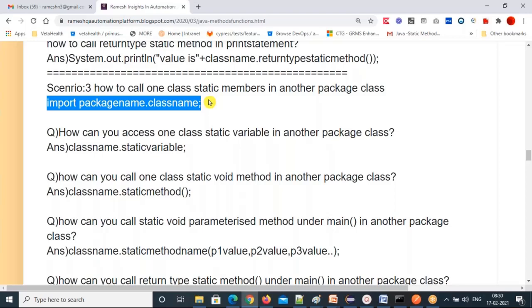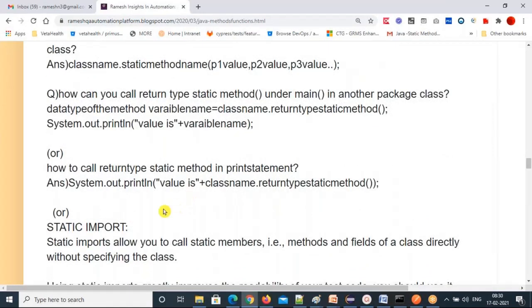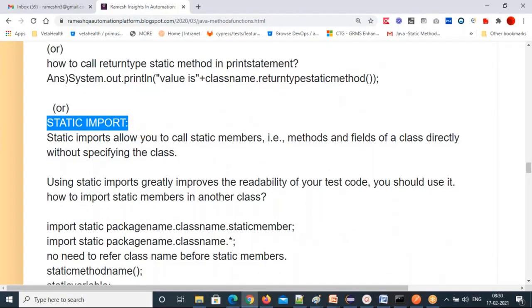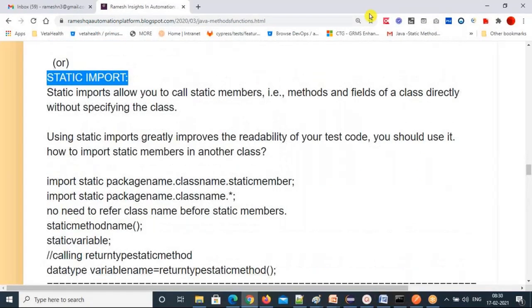Okay, any questions? Tomorrow I'll explain all these scenarios with programs. Please read and come back. And static import also I need to explain. I'll explain tomorrow. First we'll finish the static members in the class, how to create them in the same class.